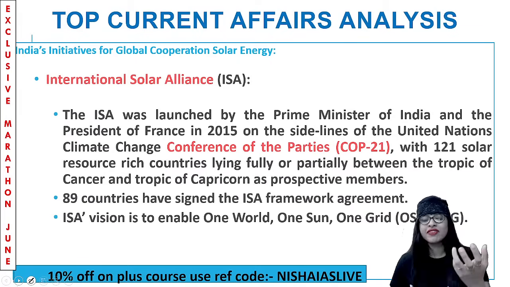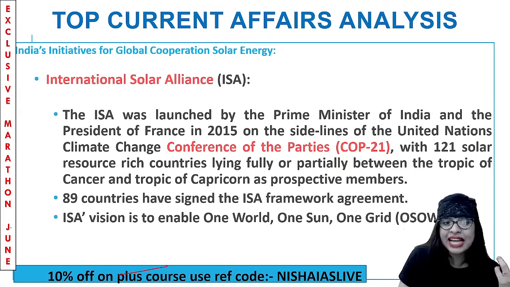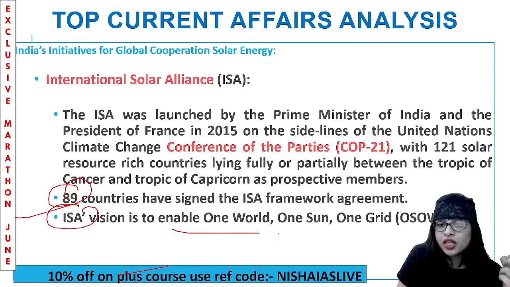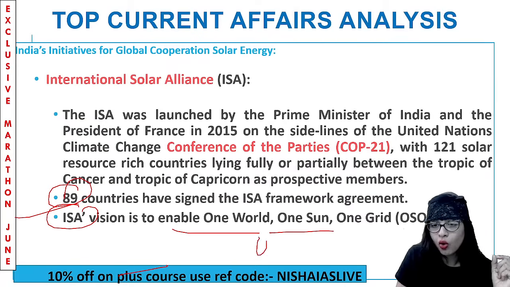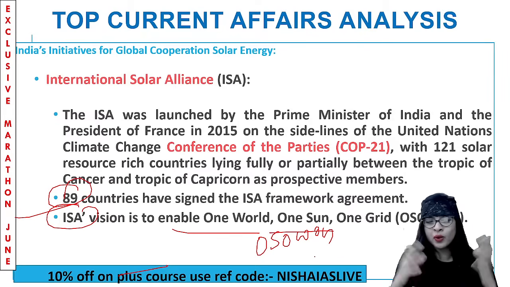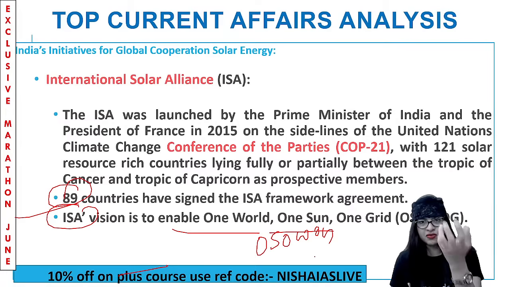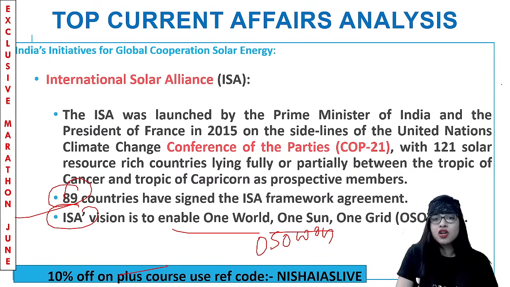And how many countries have signed the ISA framework agreement, guys? 89 countries. Okay. And the vision of ISA is to enable one world, one sun, one grid. Your OSOWOG. Also called one world, one sun, and one grid, because solar is with regard to the sun. That is where one sun is coming in. Clear? So this is what is called your International Solar Alliance in a short, sweet, and simple manner.